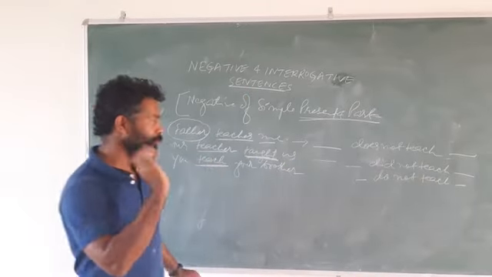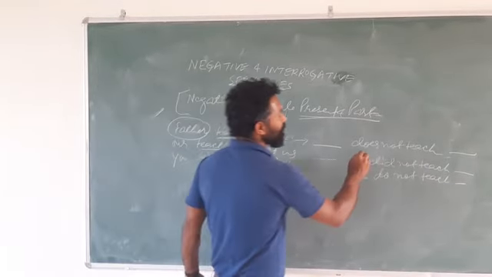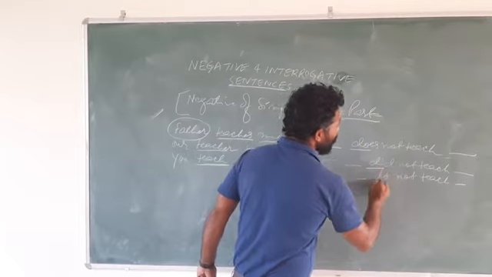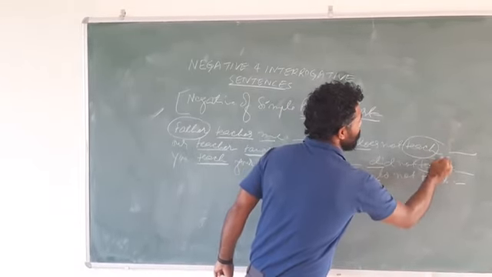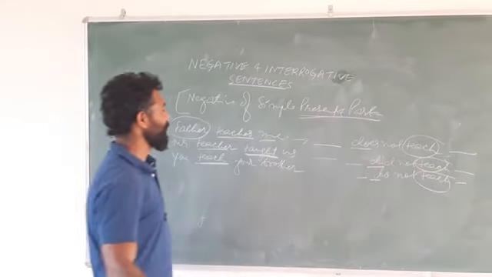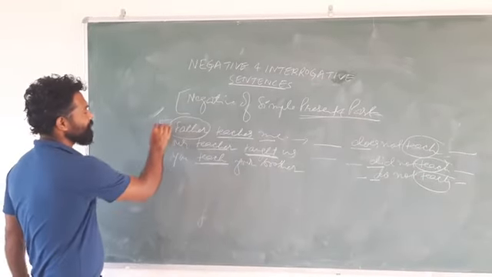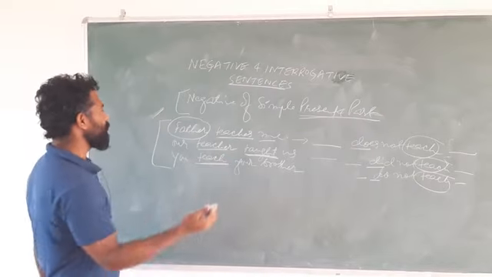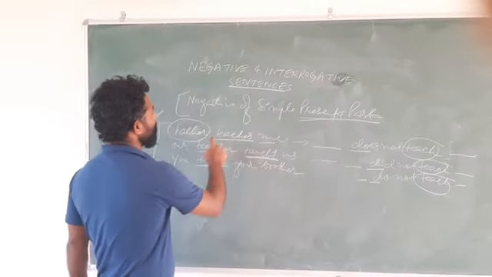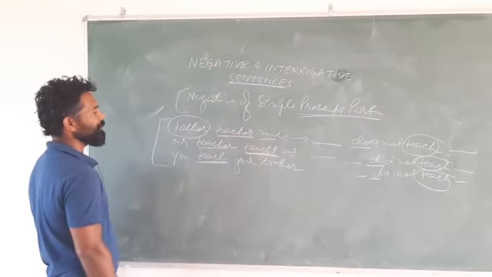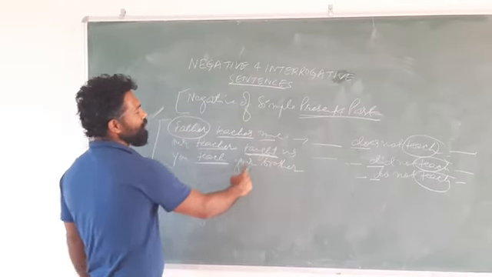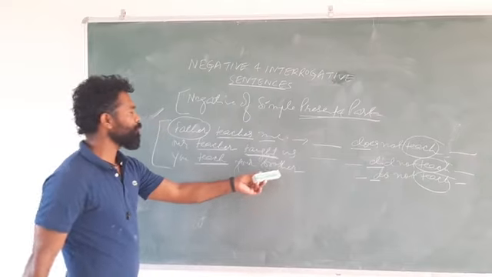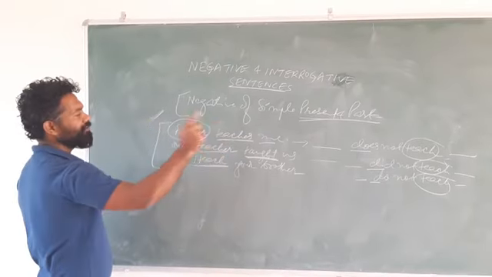See, one more thing I have told you: with does, did and do, we always write the first form of verb, that is teach. Teach and teach, that's it. And the sentence becomes negative. And you know already that the first sentence, father teaches me, is in simple present. Our teacher taught us is in simple past. And you teach your brother is in simple present.